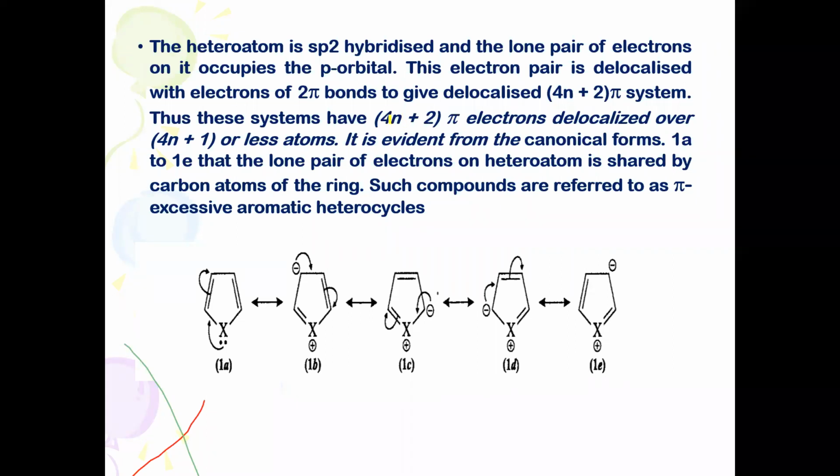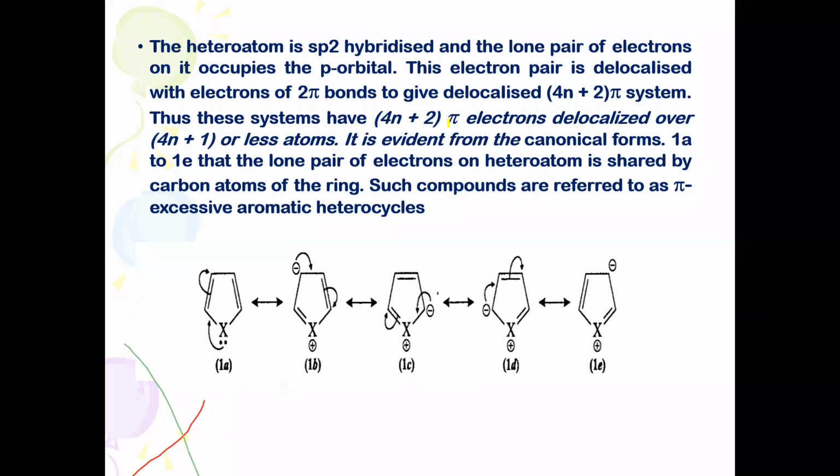I hope you have studied the characteristic properties of n in the BSc second semester. It may represent the monocyclic character, the number of electrons in the non-bonding orbital and so on. When n is equal to 1, it represents 6 pi electrons. Whenever a compound obeys the 4n plus 2 pi electron or Hückel's rule, when n is equal to 0, 2 pi electrons, then we can call it aromatic. n equal to 1, 6 pi electrons, it is aromatic. When n is equal to 2, it is 10 electrons, and we can say it is aromatic.